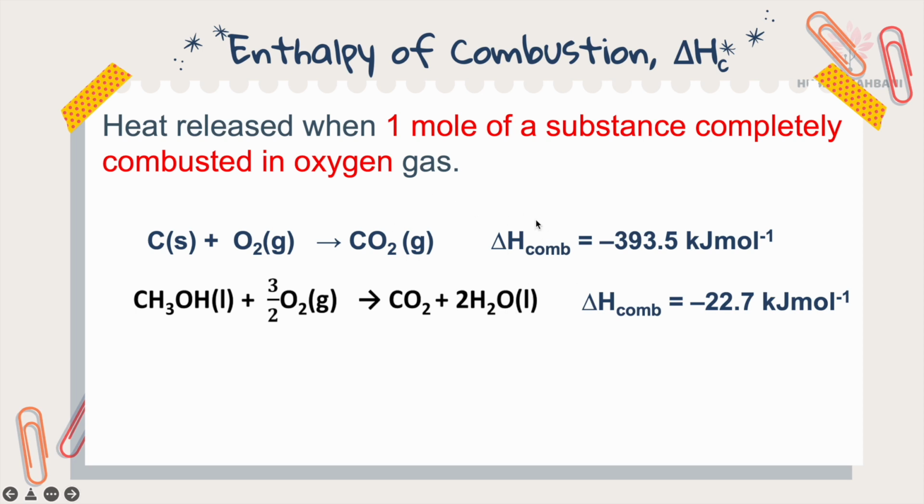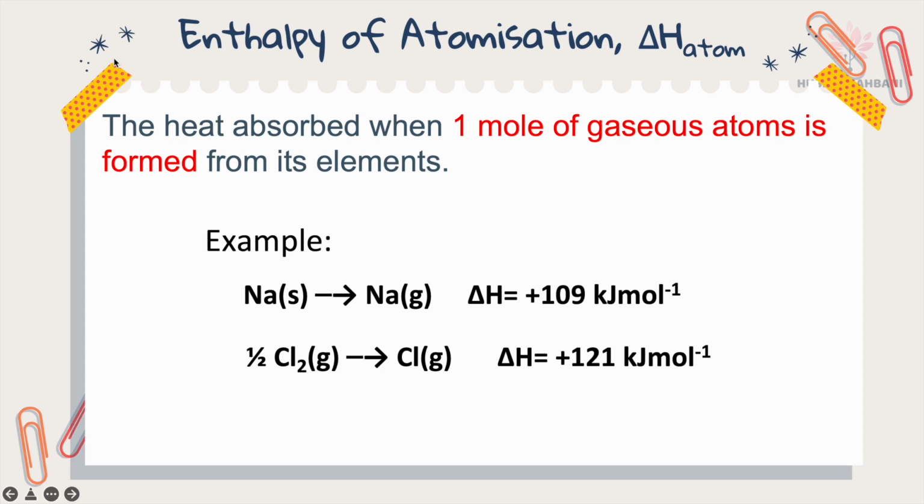So the delta H combustion must be negative. Heat is released when the combustion process happens. This is an exothermic reaction.